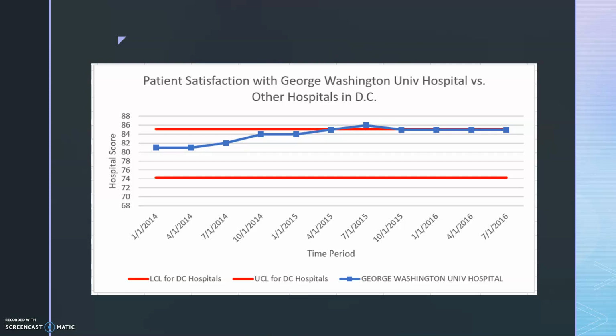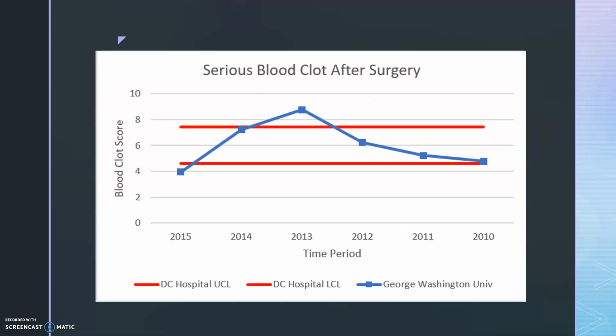Looking at this first chart, the x-axis displays dates in which data on satisfaction rating were available. The y-axis shows the overall hospital rating within the quarter. The red lines show the control limits for the DC hospitals. These limits came from the variation of ratings across the DC hospitals that compete with George Washington University Hospital. George Washington Hospital has remained, for the most part, the same as the other DC hospitals in terms of patient satisfaction. There was only one time in 2015 that George Washington University Hospital scored higher.